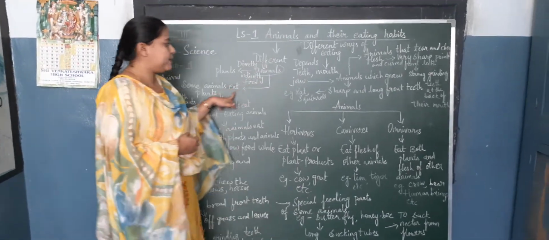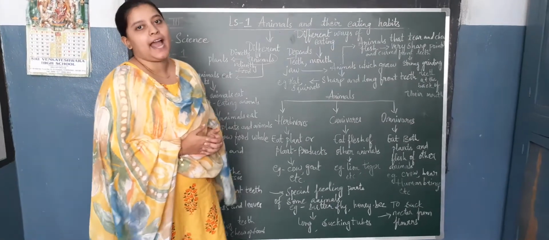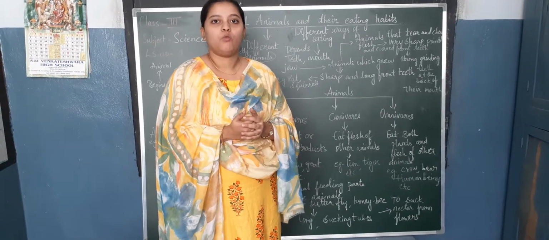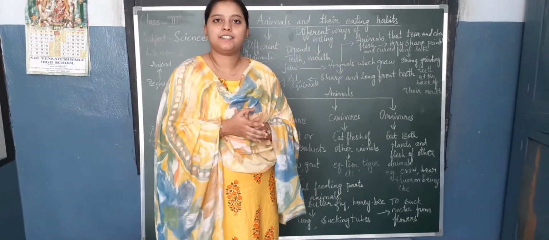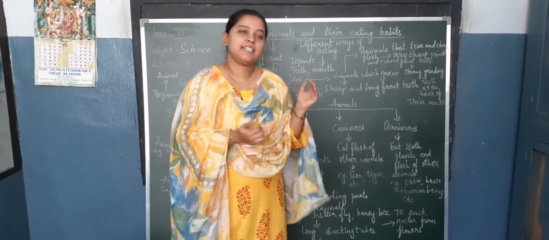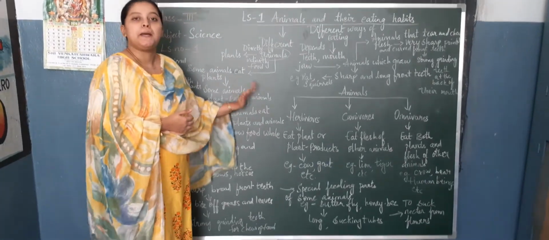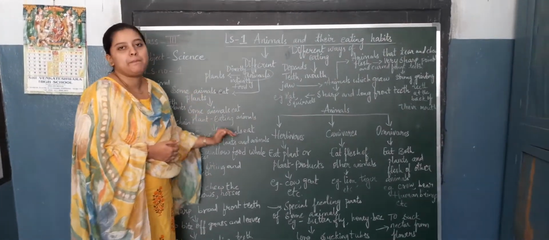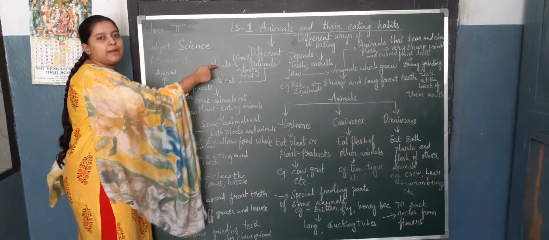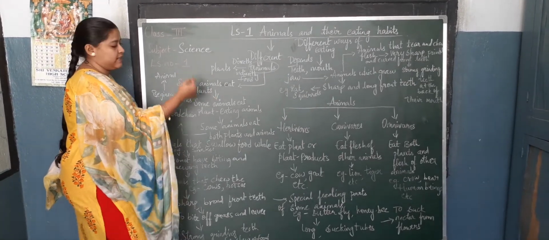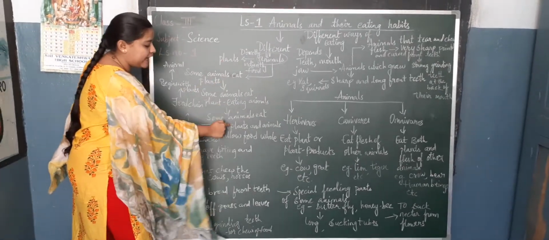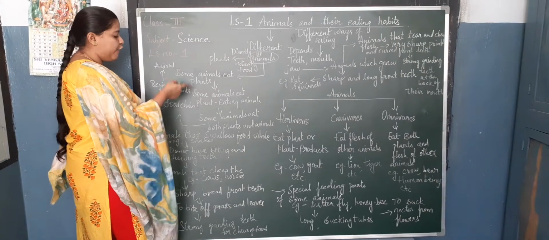And some animals, children, will eat plant eating animals. Like who will eat plant eating animals? Obviously tiger and lion. What will they do? They will hunt the deer, they will catch its prey, hunt it and eat it. Next, some animals eat both plant eating animals as well as plants, children. Can you all say how these animals depend directly or indirectly on plants? Some will eat plants, some will eat plant eating animals, some will eat both plants and animals. This process is like what, children? It is a form of a food chain.